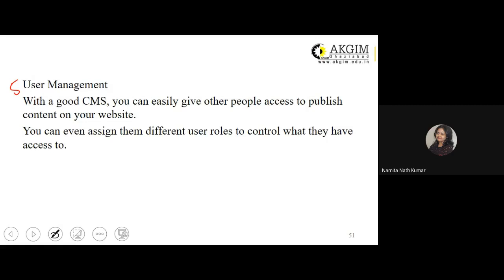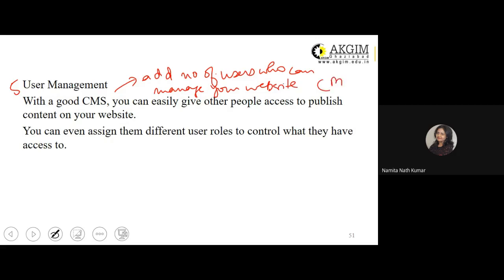So using user management, you can add a number of users who can manage your website that you have created using CMS, right? So that is the role of user management, which is the fifth feature.